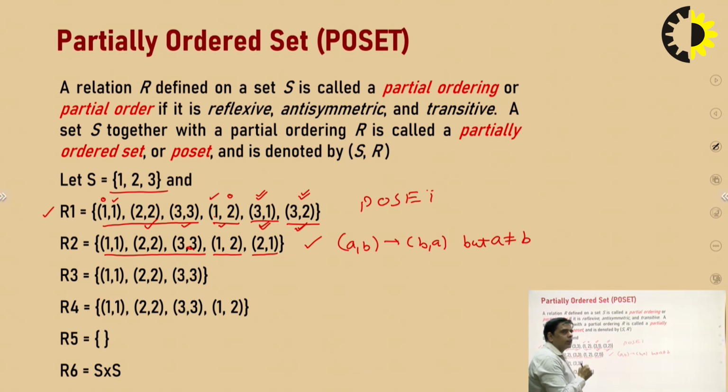So if this relation is not antisymmetric, then there is no need to check the transitivity. It will not be a Poset. Now I will consider the third one.